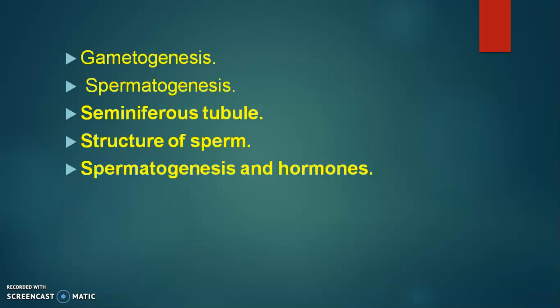So in today's class we studied about gametogenesis, nothing but formation of gametes; spermatogenesis, nothing but formation of sperms; seminiferous tubules, these are structural and functional unit of testes where sperm formation takes place; structure of sperm, which consists of head, neck, tail, middle piece; then spermatogenesis and hormones, how hormones control spermatogenesis.